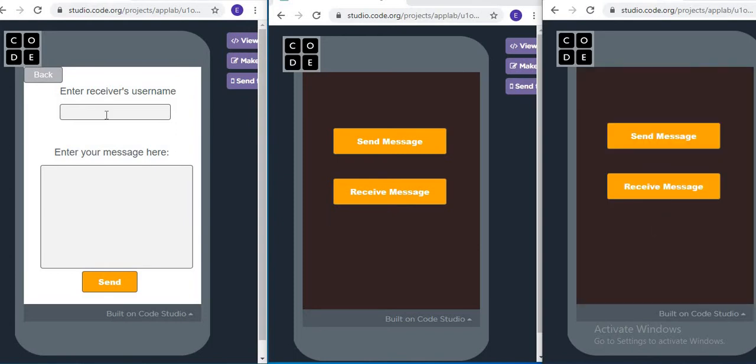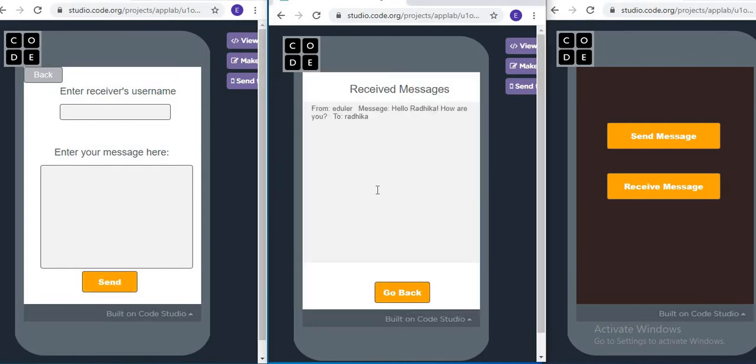Okay, now enter receiver's username. Suppose I want to send this message to Radhika. And here I will enter the message like hello Radhika, how are you? And I am sending it. So message is sent because it's showing like this. So I will come here and I will click on receive message. So here I can see that message is received to me. See, from Edular, means this message came from Edular, that is hello Radhika, how are you? Isn't it? It is showing.